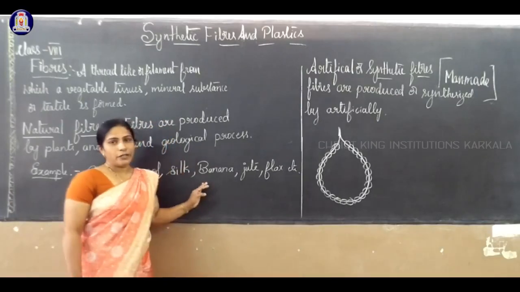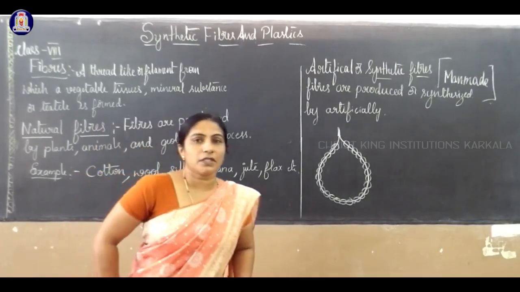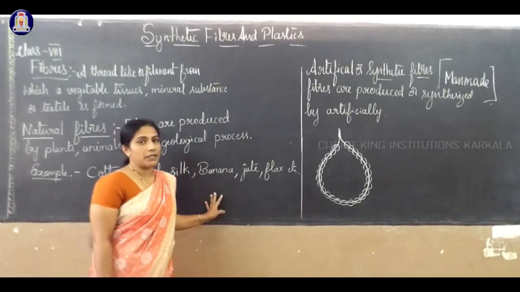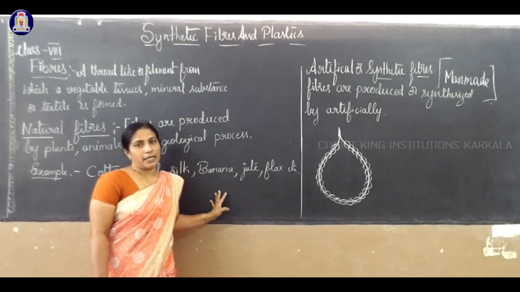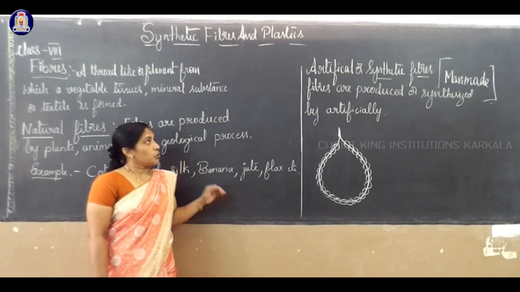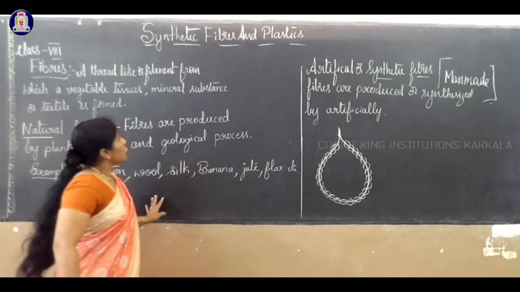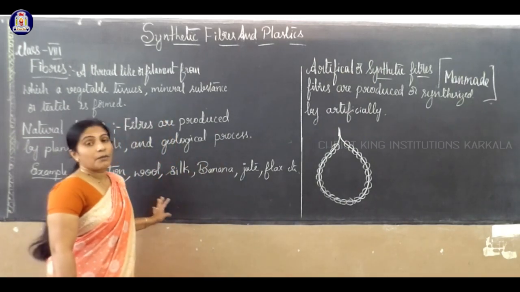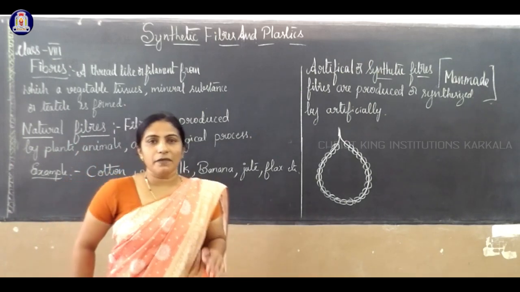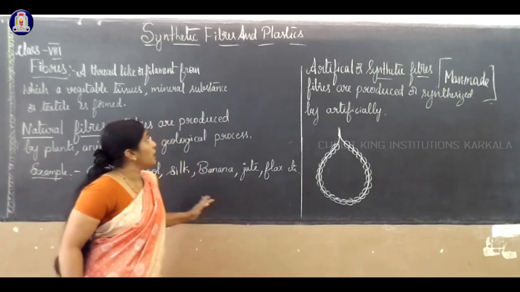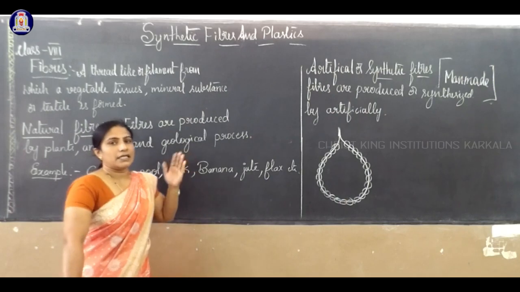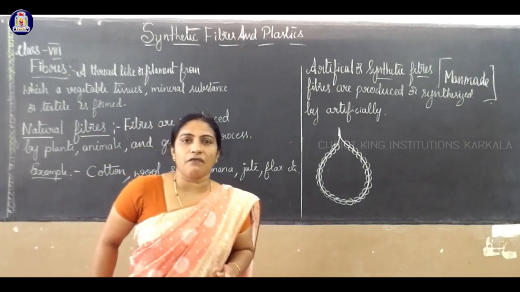So we have completed already the two chapters. That is the first one, crop production and management. The second one, microorganisms: friends and foe. So the third lesson is related to your chemistry topic. That is nothing but synthetic fibers and plastics. In your previous classes, you have studied already the fibers, that is the natural fibers and artificial fibers.